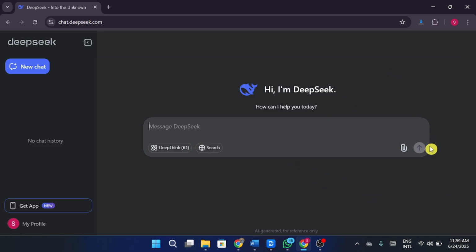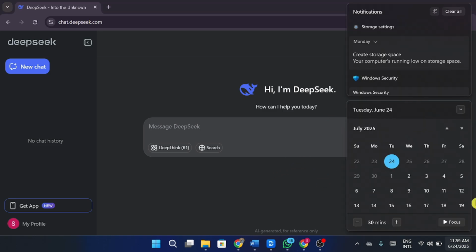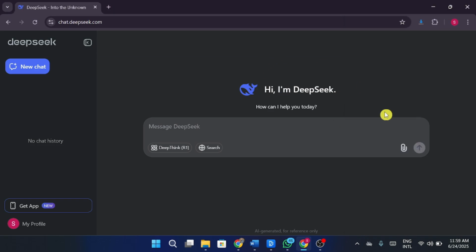Third, avoid using it during peak hours. Try logging in early in the morning or late at night when server load is lower.